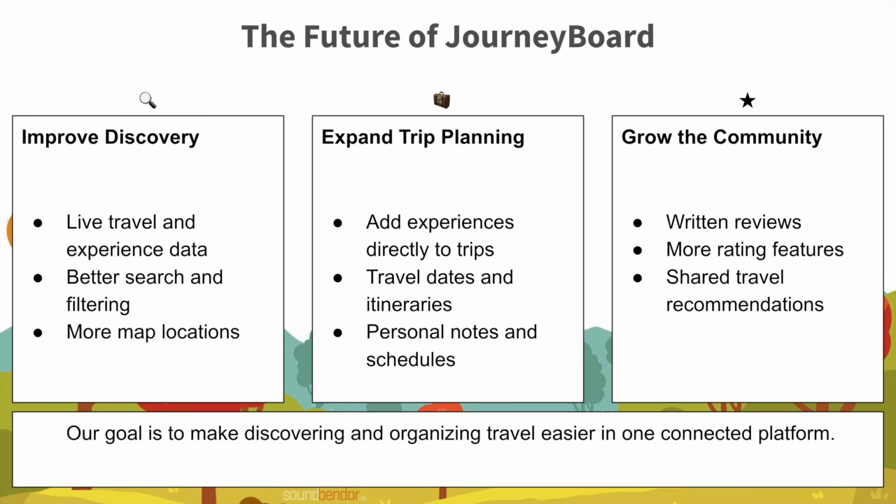There are several ways Journeyboard could continue to grow. Future development could include improving search and filtering, allowing users to add specific experiences directly to their trips, and adding more detailed planning tools. The rating system could also be expanded to include written reviews and additional community features. With further development, testing, and deployment, Journeyboard could become a useful platform for discovering destinations and organizing travel plans.